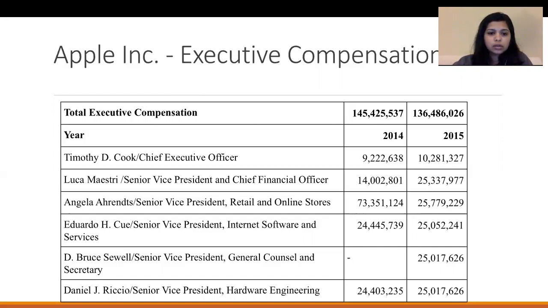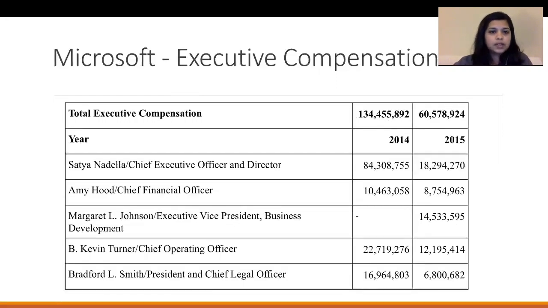In 2014, Cook made about $92,885,625 from stock alone. Adding this to his normal compensation, in 2014, Cook earned about $102,180,263. Coming to Microsoft, we can see the executive compensation listed as shown below.